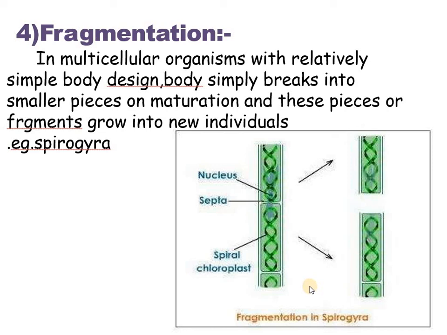So we have discussed 4 methods of asexual reproduction, and we have a few more to discuss, which we will continue in our next class.